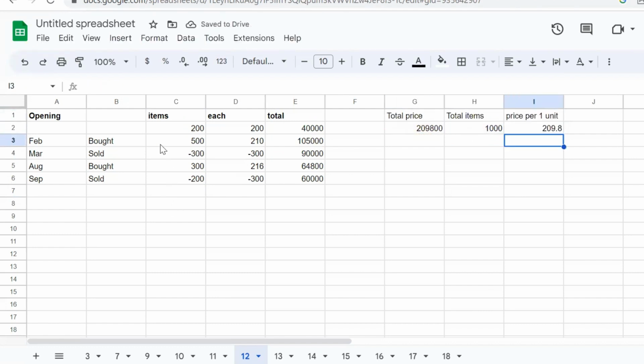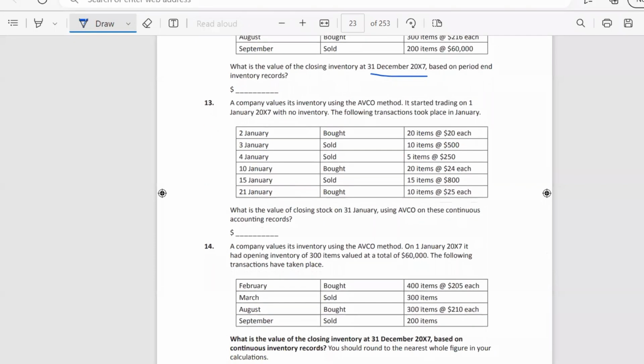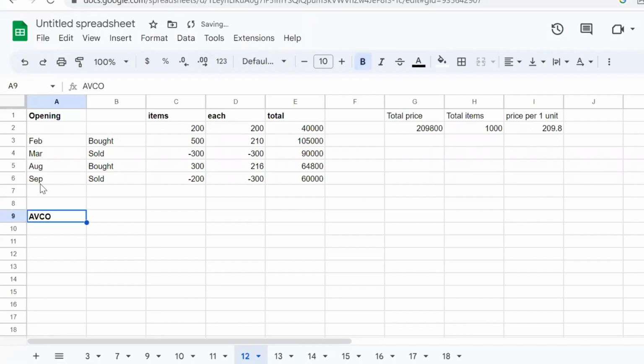And let's calculate the average cost. Here would be our answer.